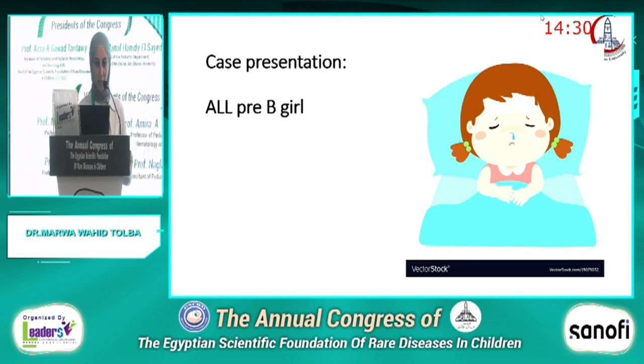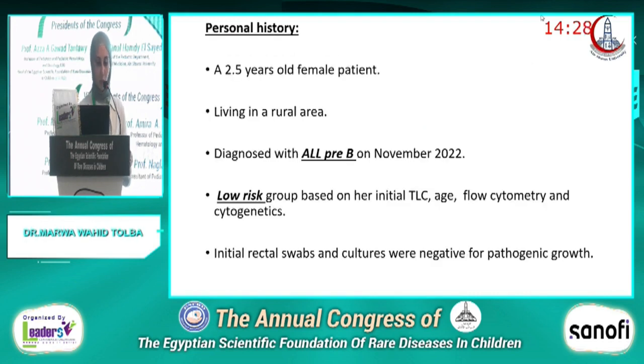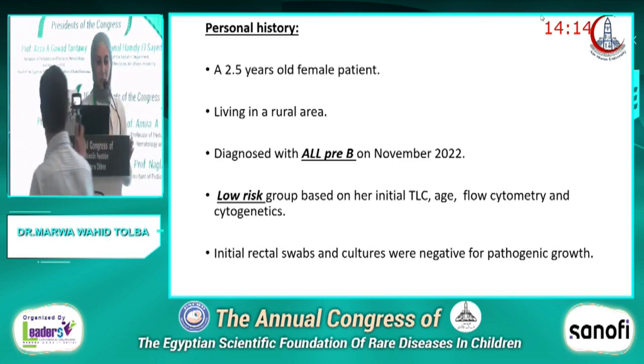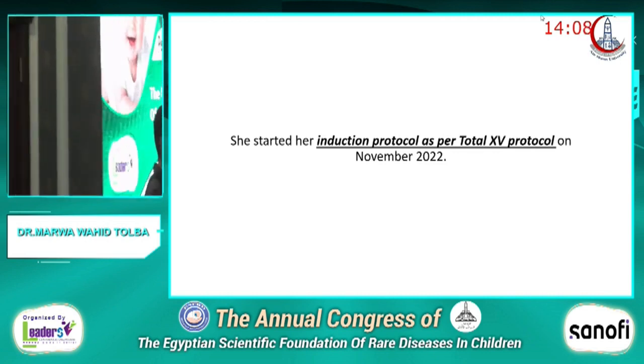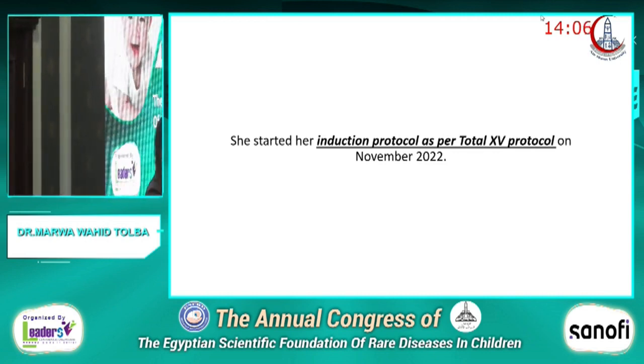Our case is an ALL pre-B girl. She's a 2.5 years old female patient living in a rural area, diagnosed as ALL pre-B on November 2022, and she was diagnosed as low risk group based on her initial total leukocytic count, age, flow cytometry, and cytogenetics. Her initial rectal swabs and cultures were negative for pathogenic growth. She started her induction protocol as per Total 15 protocol on November 2022.